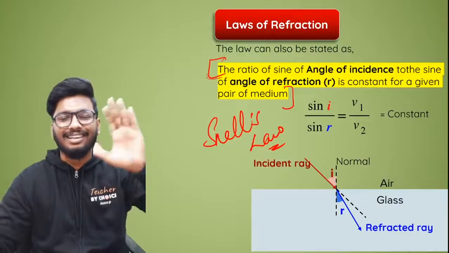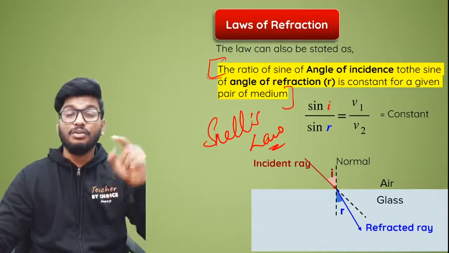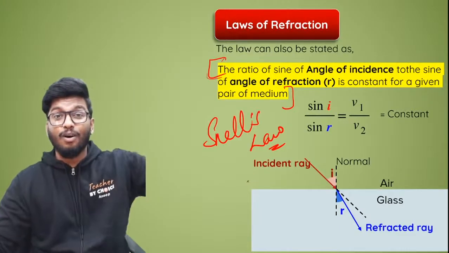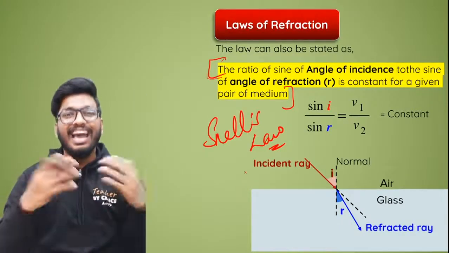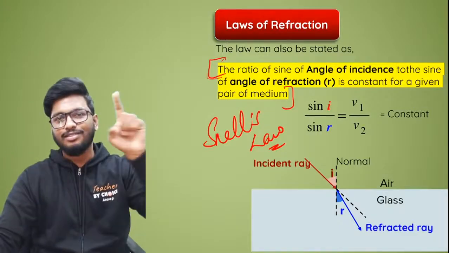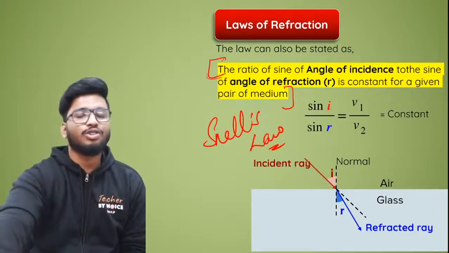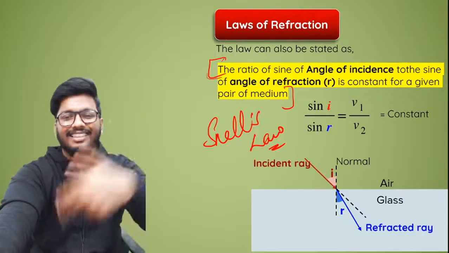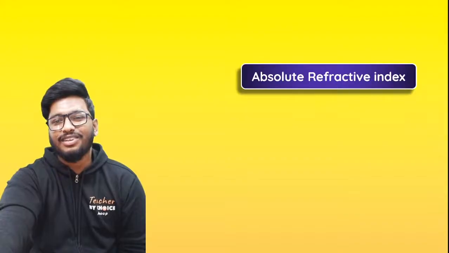It is the exact same thing. Now I want you guys to remember this relationship, people, because we will be doing a lot of derivation based on the exact same law. So make sure you remember all of this. It's super important. This is what is called Snell's law, or the second law of refraction, and this ratio, or this constant, is what is called the refractive index.